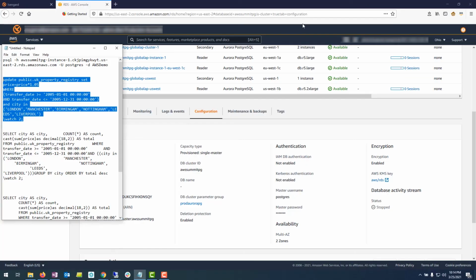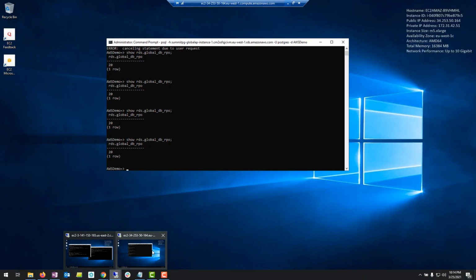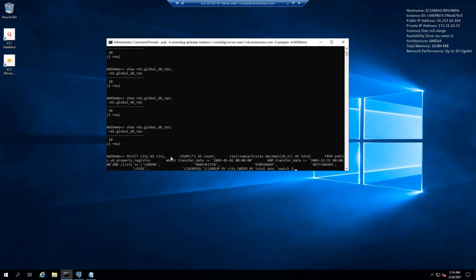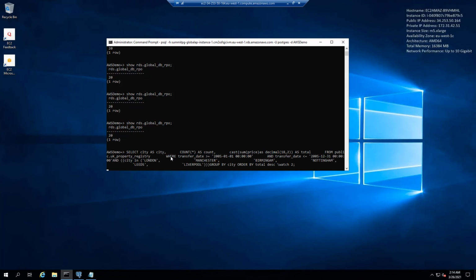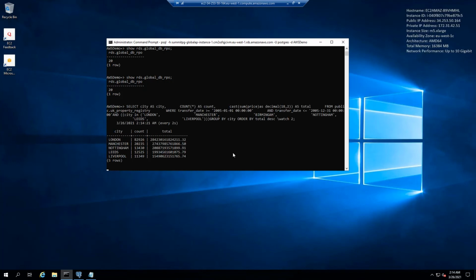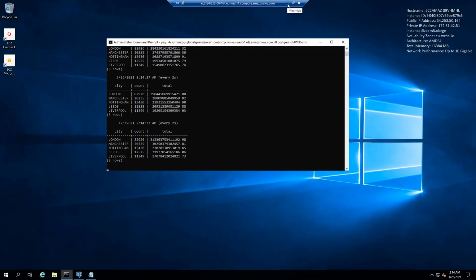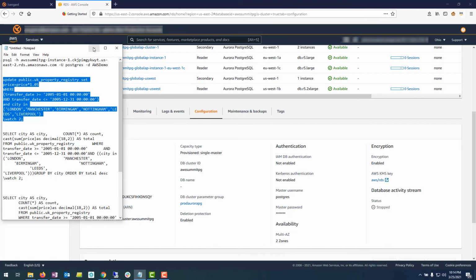At the same time, while the update statement is running on my writer instance, from my secondary region, that is EU West, I'm also going to run a select statement that is reading the exact same table, and it will be reading the price column, which is changing, and we will see that the value of this total column changes with every execution. All right, so that means my changes are going through.